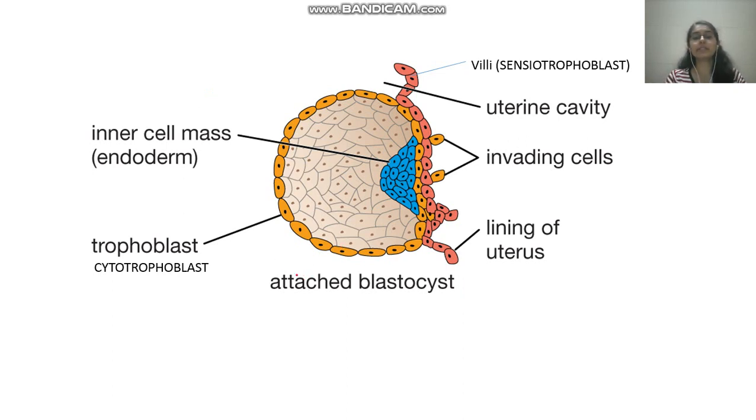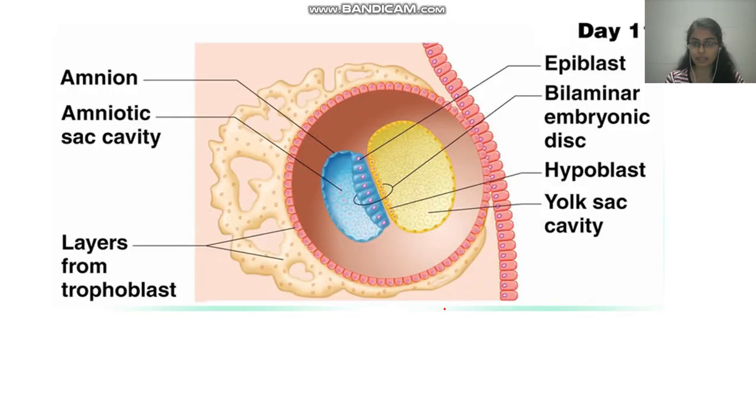Okay, what happens is the trophoblastic outer layer will form special villi-like projections, which will attach to the lining of the uterus. These are known as syncytiotrophoblast, and the ones on the other side are known as cytotrophoblast. Okay, and this inner cell mass is embryoblastic cells which will give rise to the germ layers. Okay, let's see what happens next.